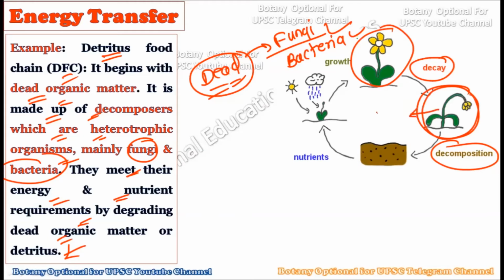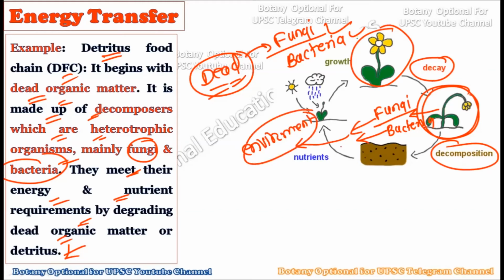Now, after the death, whatever energy is present within this plant body will get transferred to the body of a fungus or a bacterium. When this fungus and bacteria die, this energy will ultimately be released into the environment. The process of decomposition is a complex process and it goes through 5 steps, and we are going to consider it in the next video lecture.